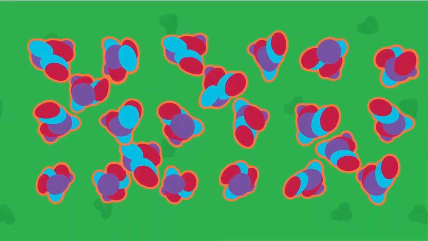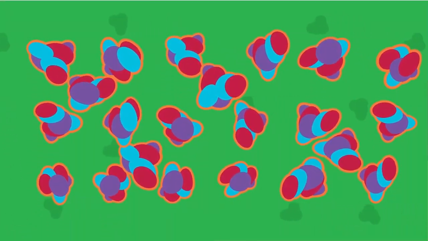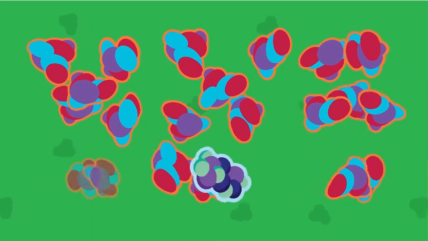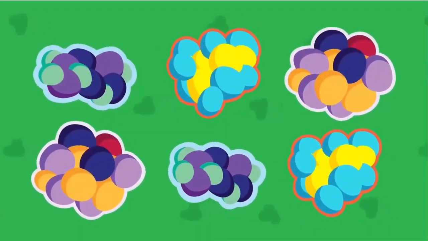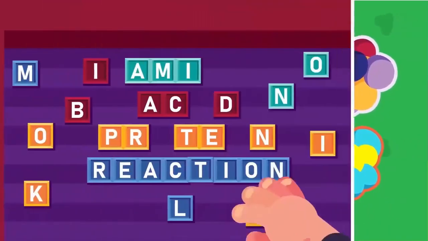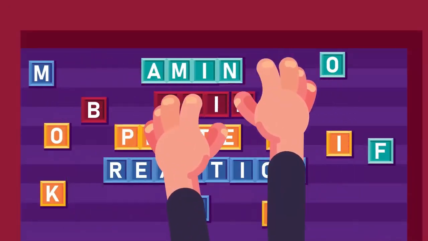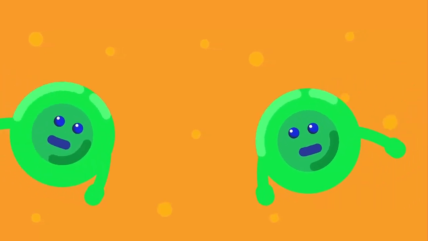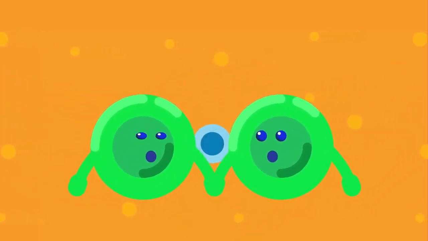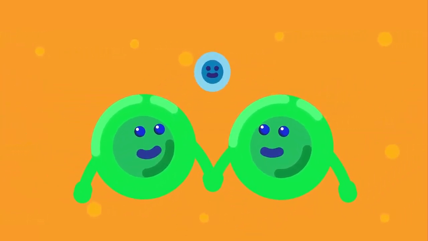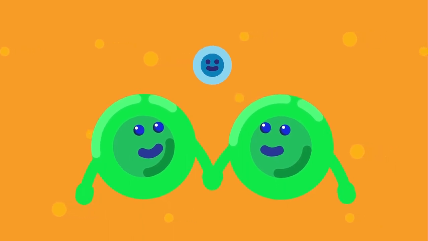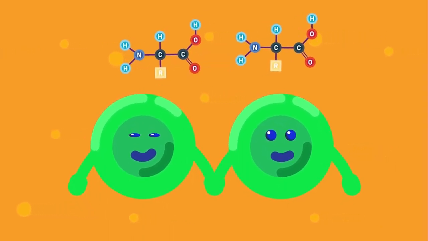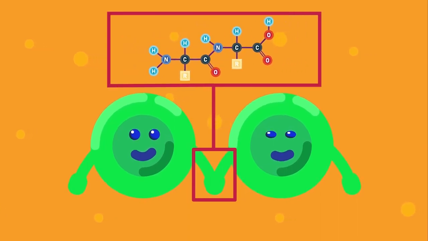Naturally, there are 22 amino acids in plant and animal proteins. These are combined in various ways to form various different protein molecules. This is analogous to the English language that has only 26 alphabets but forms many different words. When two amino acids link up, there is a removal of one molecule of water, which is called a condensation reaction. The bond formed between these two amino acids is strong and known as the peptide bond.